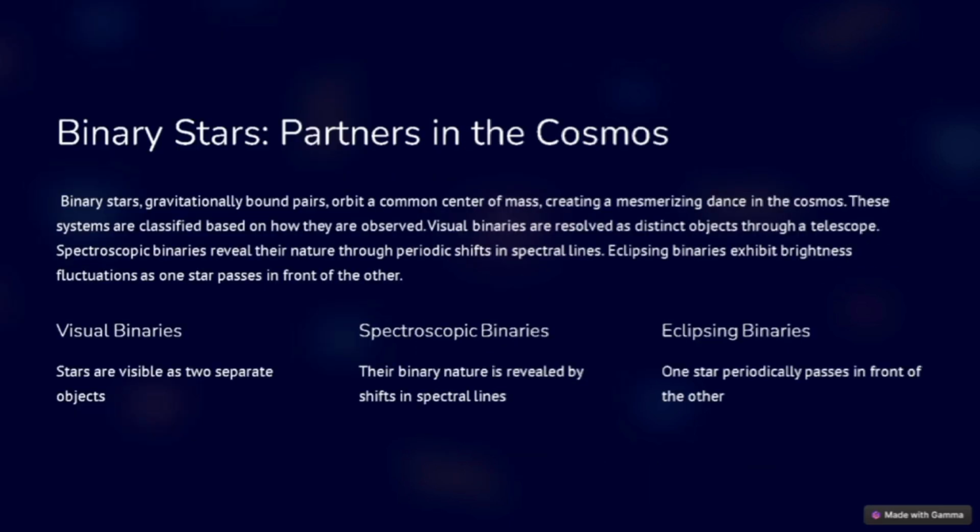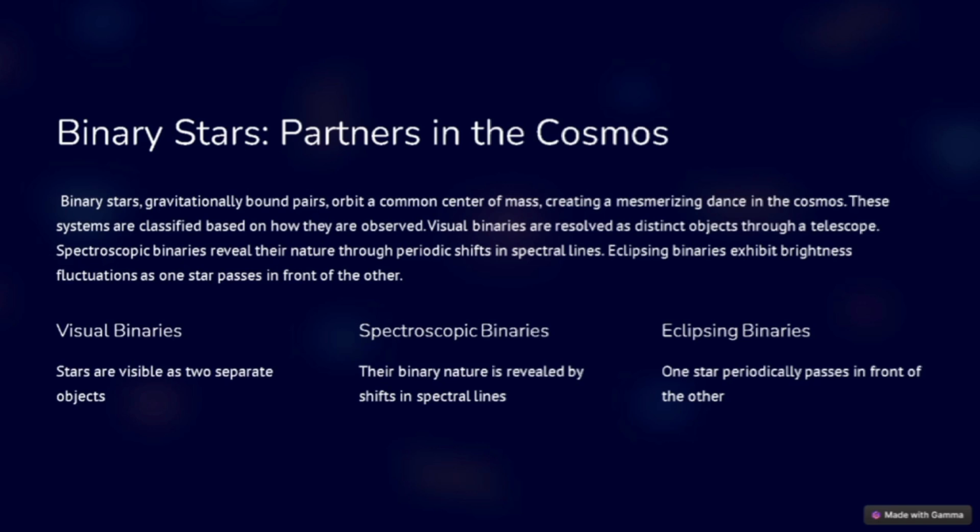Next is binary stars. Binary stars are gravitationally bound pairs that orbit a common center of mass, creating a mesmerizing dance in the cosmos. These systems are classified based on how they are observed. Visual binaries are resolved as distinct objects through a telescope. Spectroscopic binaries reveal their nature through periodic shifts in spectral lines.